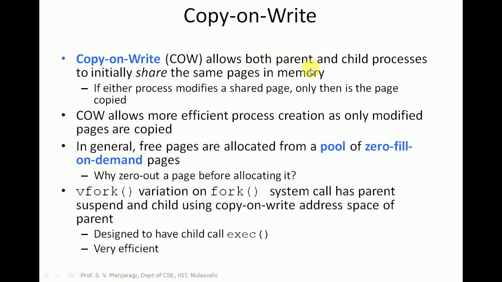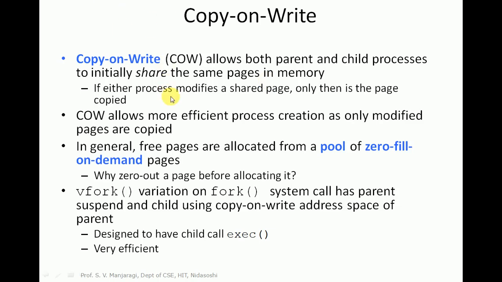So in this aspect, let us study about the copy on write. Copy on write basically allows both the child and parent process initially to share the same pages in memory. As I told already, once a fork is called, a new child process is created, and both parent and child will be executing the same code of the same pages which are there in the memory.